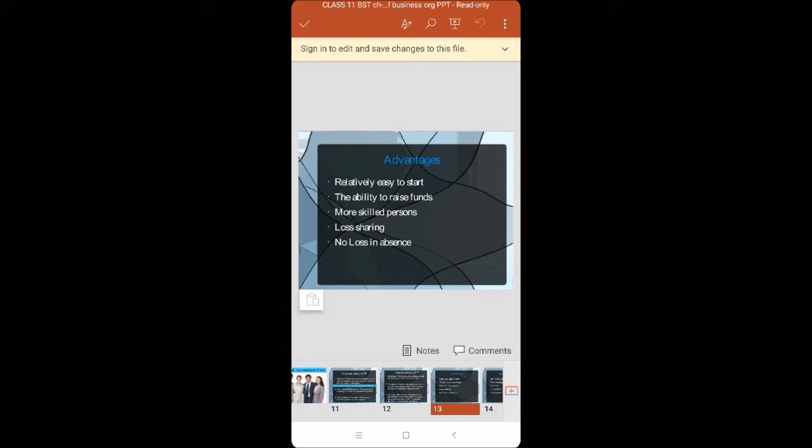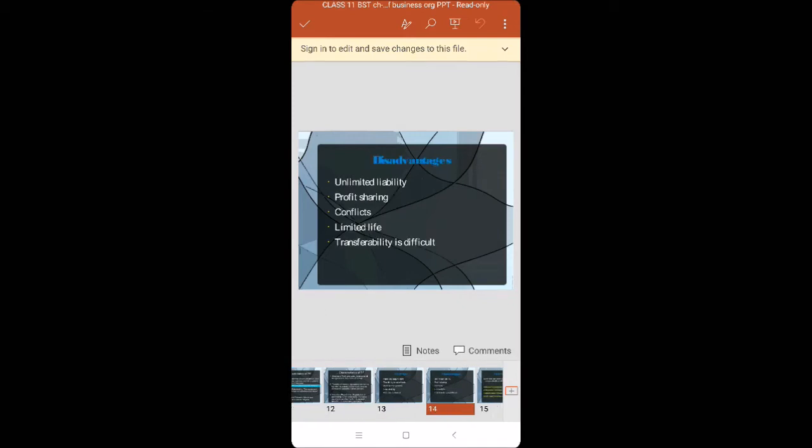Then suitability, where the partnership form will be suitable. Let us see. This is also suitable for smaller businesses like sole trade, but in which type? Generally, it can be in retail or wholesale trade, professional services, medium-sized mercantile houses, small business houses, or small manufacturing units. So, we have seen today the sole trade form and the partnership form.